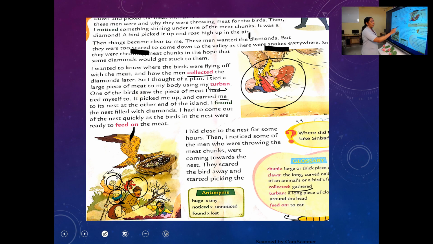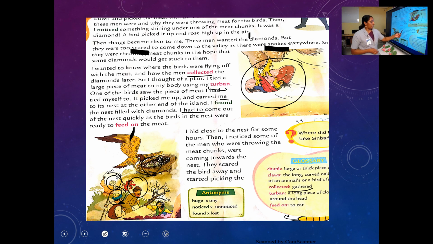What did he see there? Sinbad wanted to come out very fast because the birds in the nest were ready to feed on the meat. There are small birds also. They are all ready to eat the meat because the mother has brought them a good piece of meat. So the tiny birds wanted to eat.